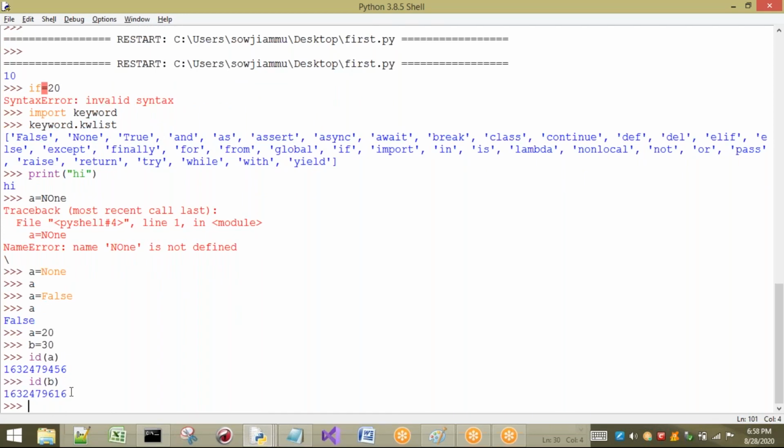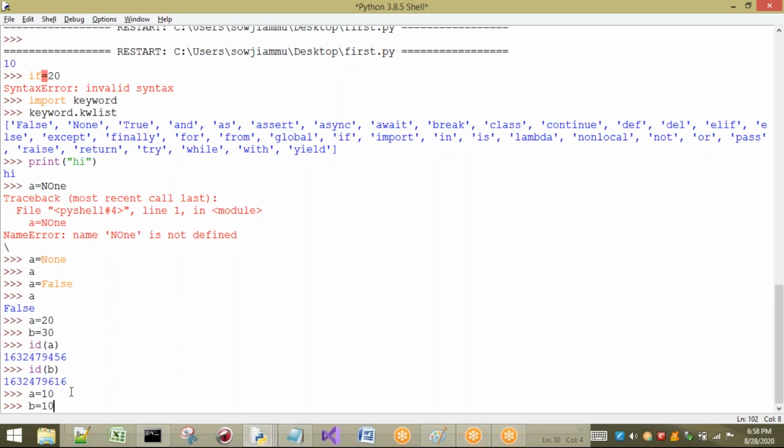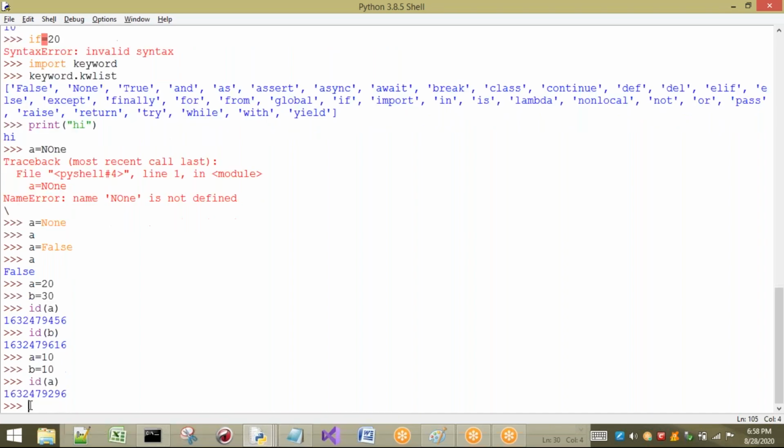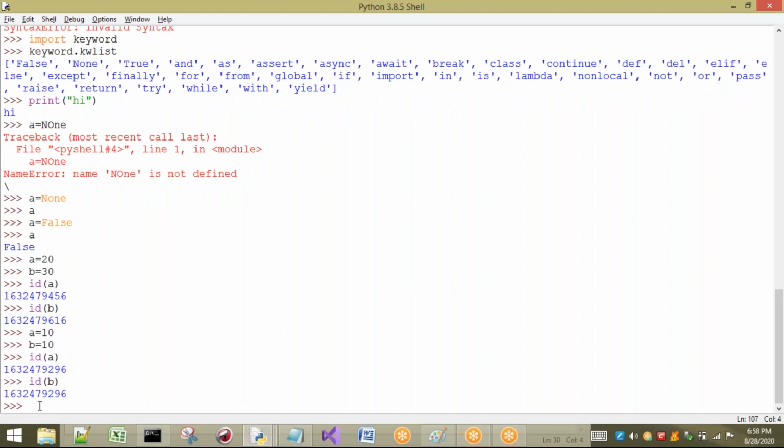So I'm going to tell one point, and I will discuss it when I'm discussing data types. That is, if both A and B are going to have the same value, for example, A equal to 10, B equal to 10, now you observe these two. When A value is different and B value is different, addresses are also different. But when A value and B value are the same, you can see the same address for both. Okay, don't worry, this concept will be discussed, but for now you have to understand that ID gives you the address of the variable. So already you know about print.